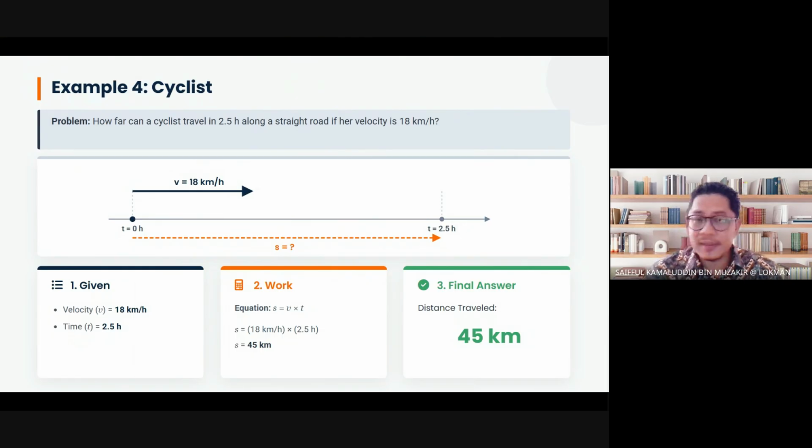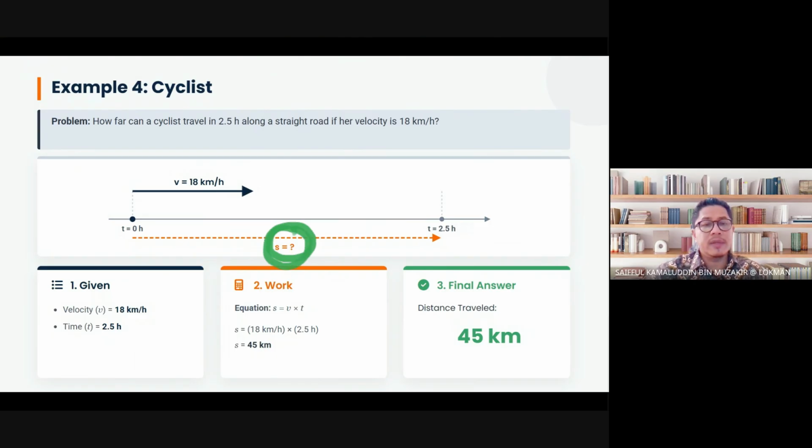Displacement will be the same. If your road is straight, your distance will be equals to your displacement. Dia akan sama. Right? Kalau straight road. So it moves to the right 2.5 hours. Alright, we want to find the displacement or the distance.